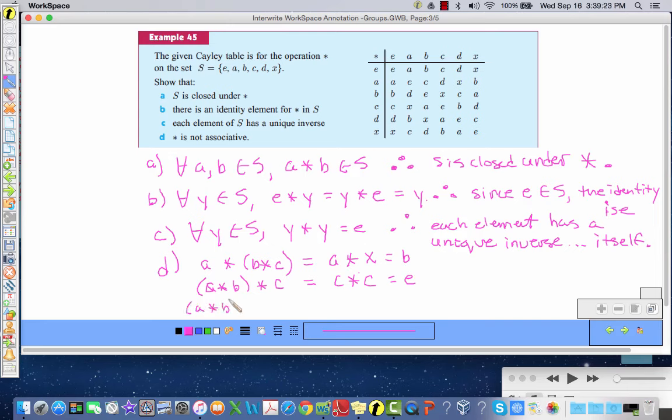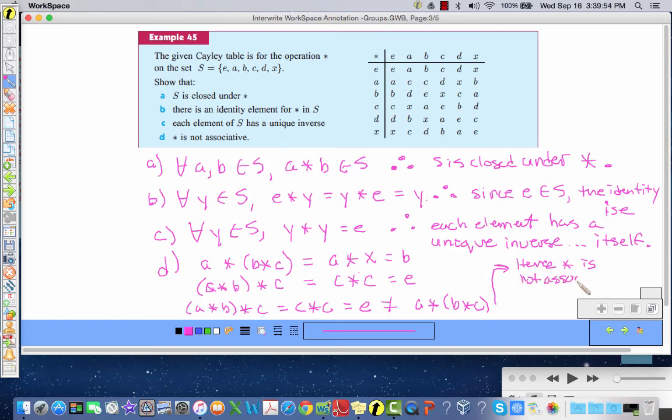Okay, so we have shown it, and to formally state it, we could do something like this. A star B star C equals C star C equals E, which is not equal to A star B star C. And then you could say something like, hence, star is not associative.